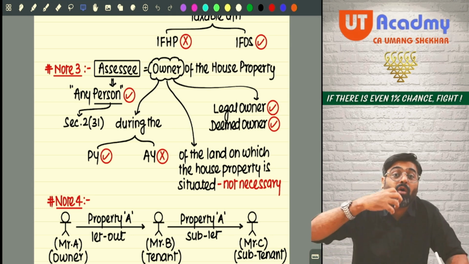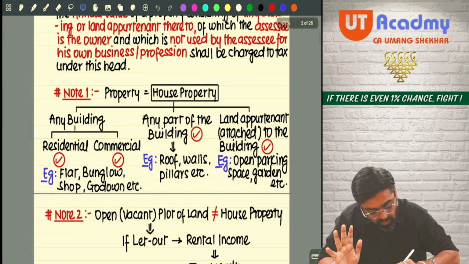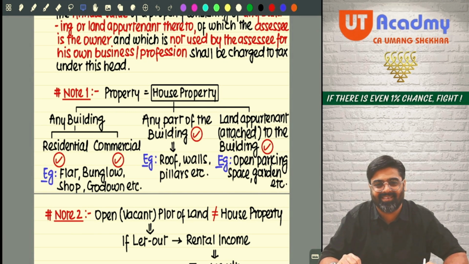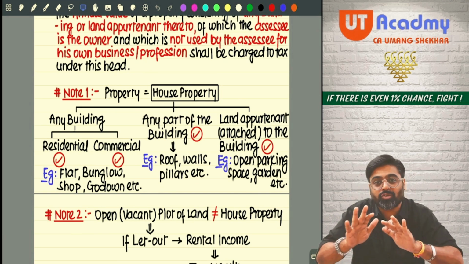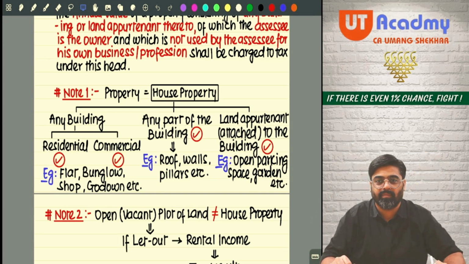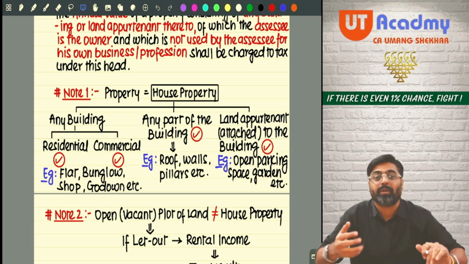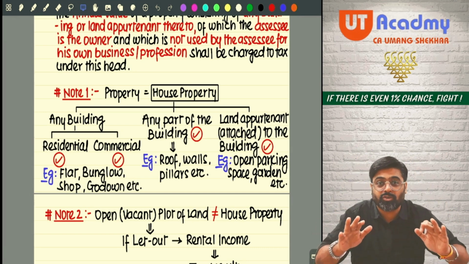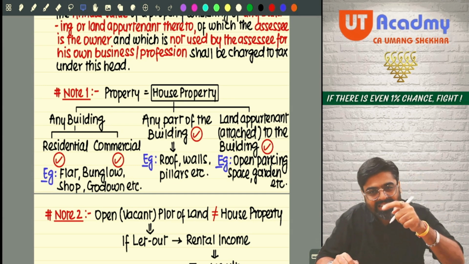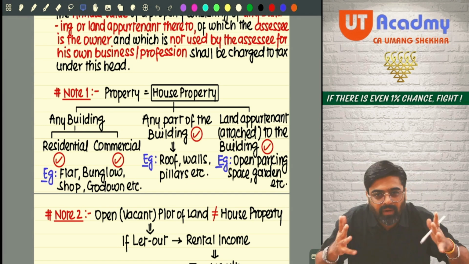Assessee should be the owner of what? Assessee should be the owner of the house property. Please repeat: assessee should be the owner of the house property, not the land on which the house property stands. Not required.